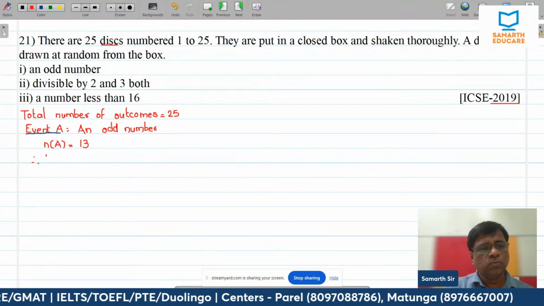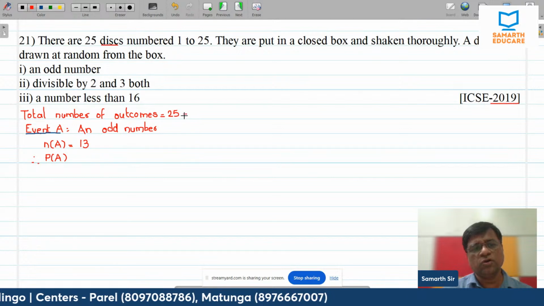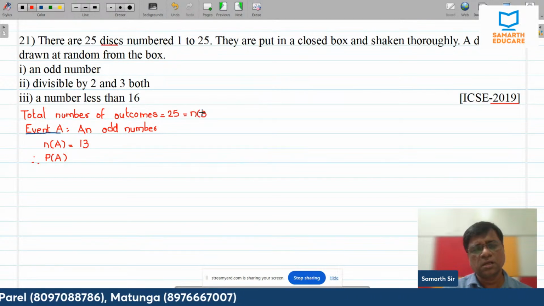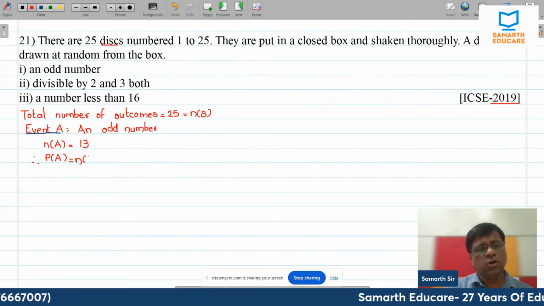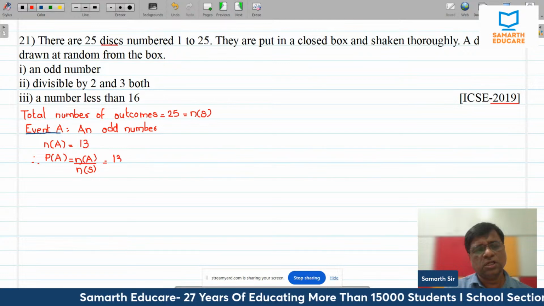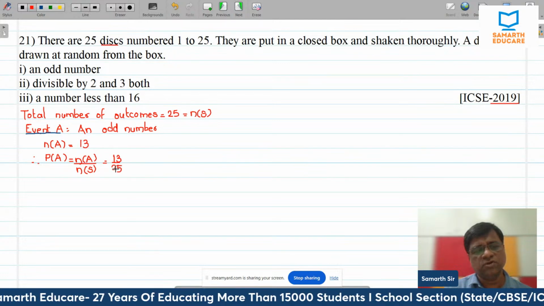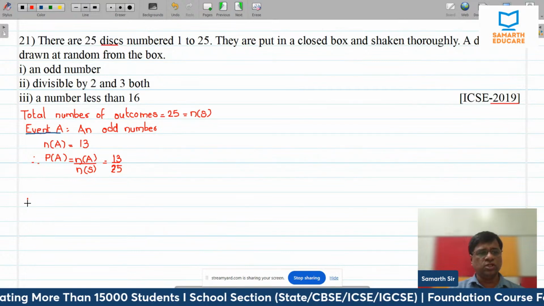Right? So P of A, what is P of A? Because this is also equal to n of S. This is n of A divided by n of S, and that is equal to 13 upon 25. This is the first case, right? Second case is very interesting. First time we are doing this problem.